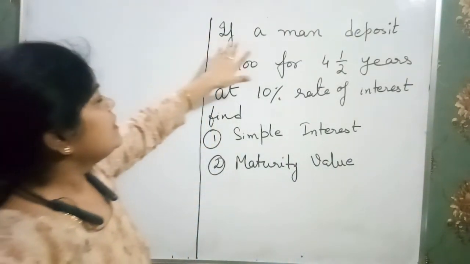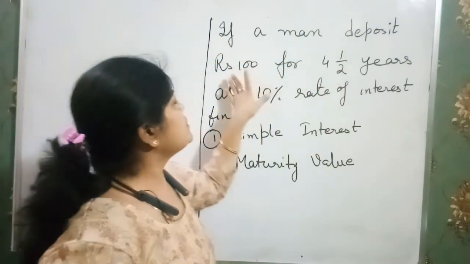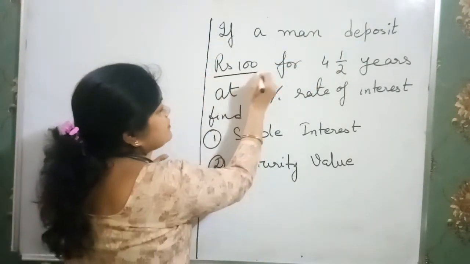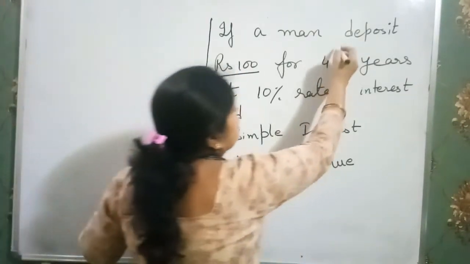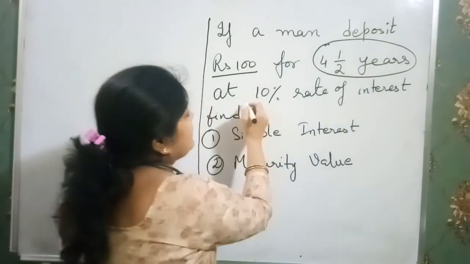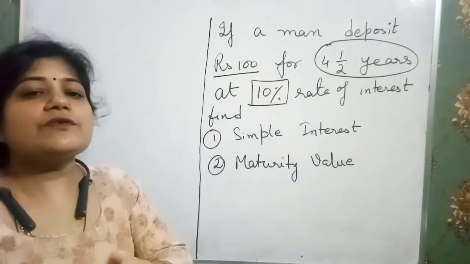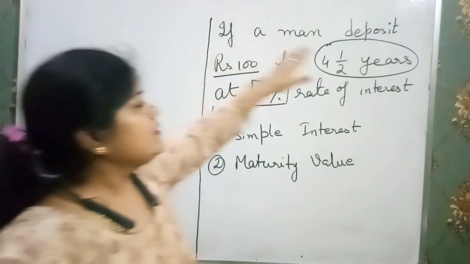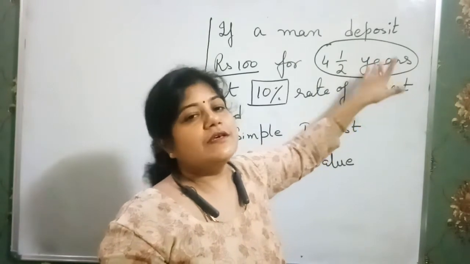Just see over here. I am taking the same values. If a man deposits rupees 100, that means he deposits an installment of rupees 100 for 4.5 years at a rate of interest of 10%. In the previous question the time was in months, and in this question it is given in years.